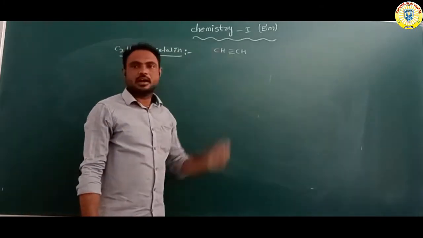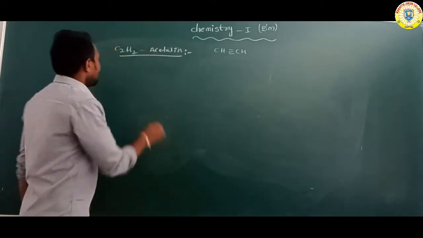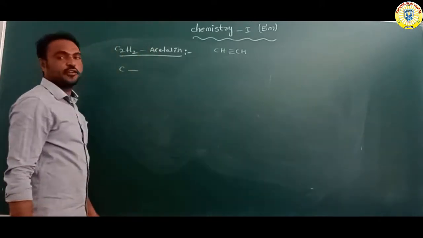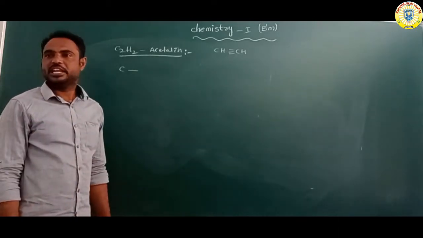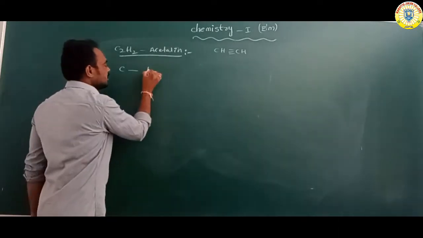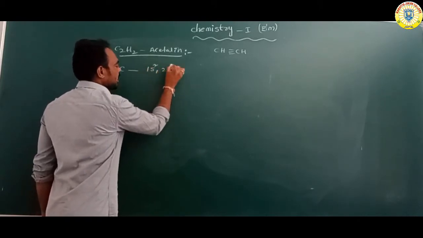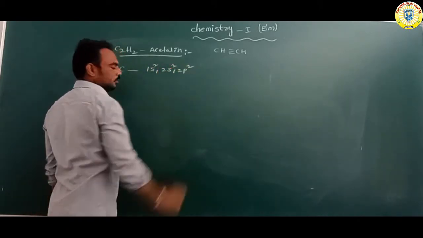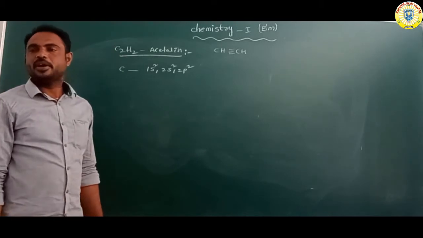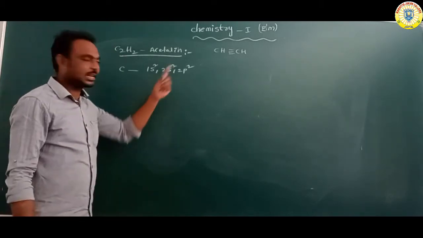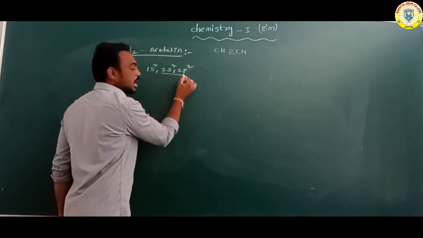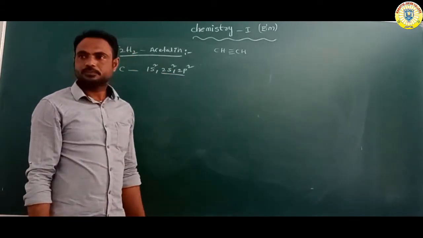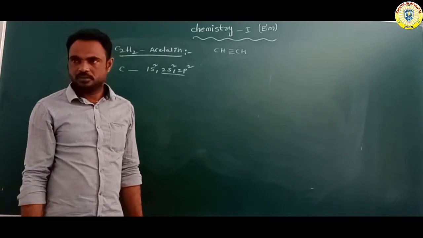Suppose we have taken one carbon. What is the atomic number of carbon? 6. We write the electronic configuration of carbon: 1s2, 2s2, 2p2. Total 6 electrons. Here 2s2, 2p2 is the outer shell, or valence shell.